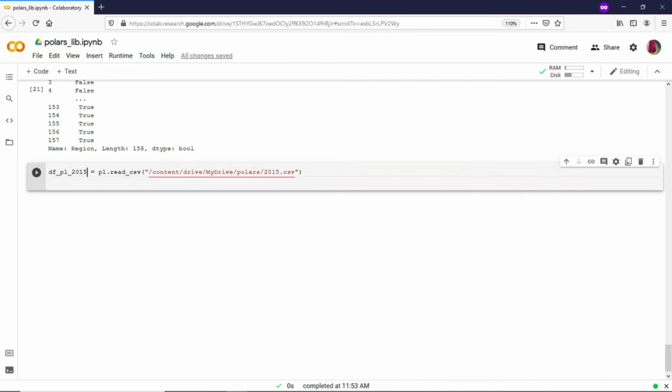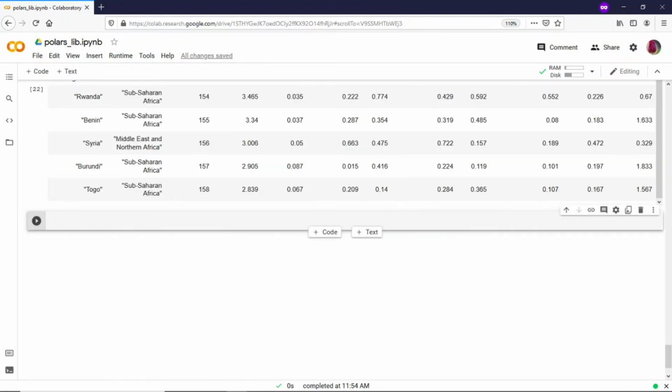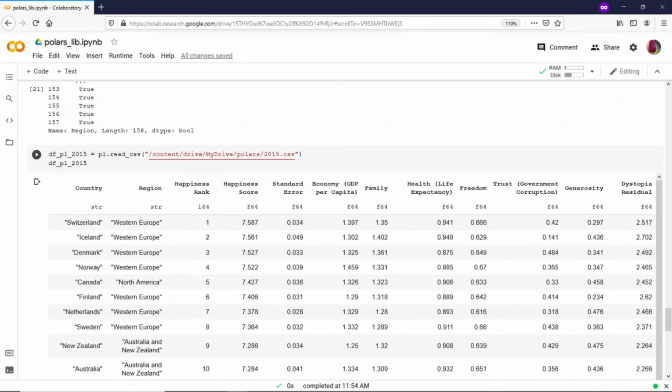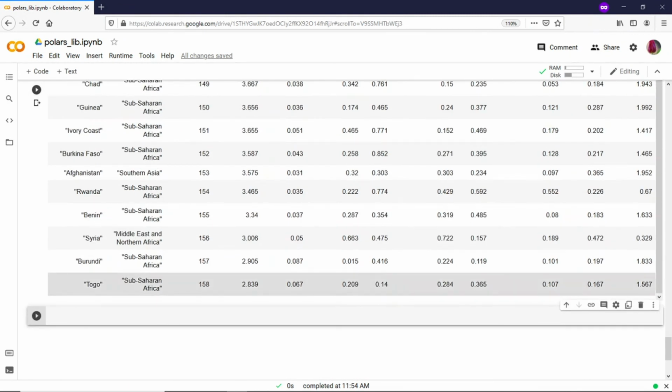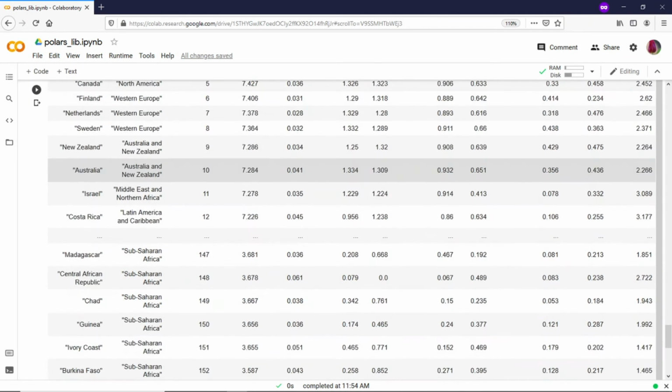If we see here what columns are available, these are the happiness rank, happiness score, and so on. So we will plot a pivot for happiness rank up to 100. There are a lot of countries, it is going till almost 158, so we'll plot the top 100 here. That is the filtration we'll have to do.